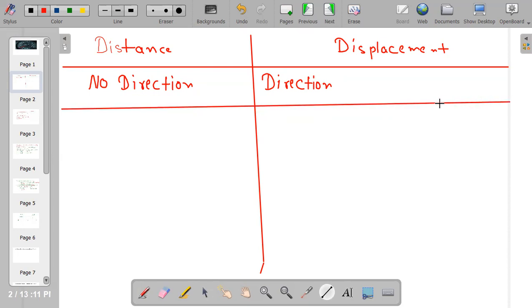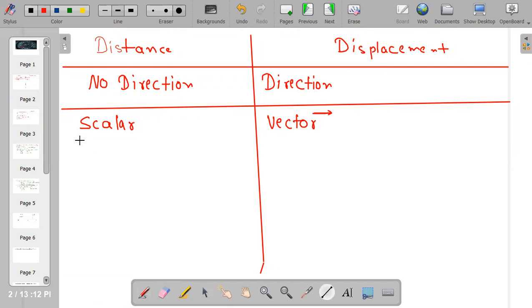Now anything which never gives you an idea about any direction is known as a scalar quantity. What is the meaning of scalar? It never gives you any idea about direction. It is known as a scalar quantity. And displacement gives you direction, so it is known as a vector. So I'm using the sign of an arrow. What is the meaning of the arrow? Displacement knows about direction, either it is returning or any direction. It is moving from where to where.